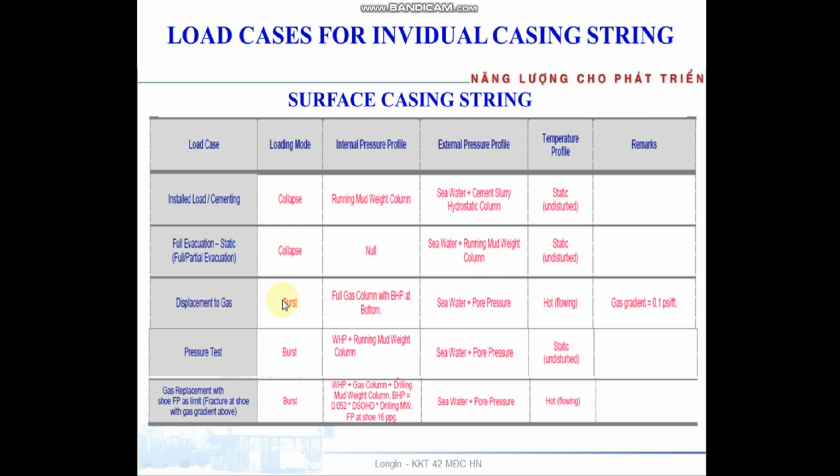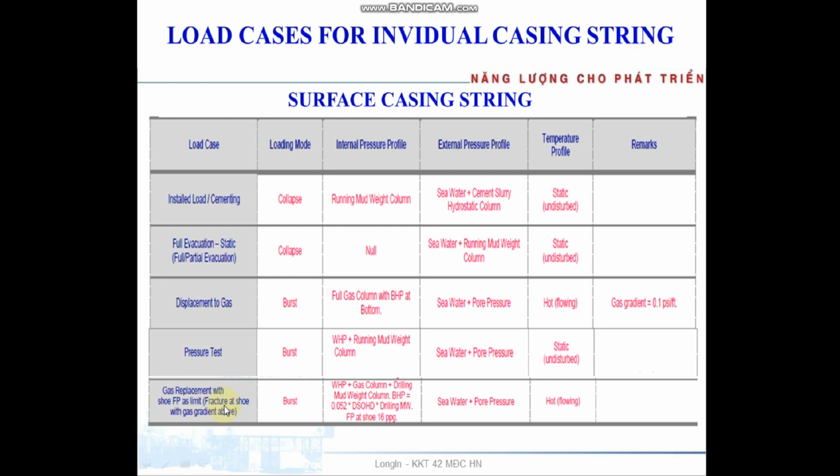Third, full gas displacement, which is for burst. The internal pressure profile is by gas, a full gas column with bottom hole pressure at the bottom. The external pressure profile is by seawater and pore pressure. Fourth, pressure test, which is for burst. It is the surface pressure test and casing test with the running mud weight column inside. The external pressure profile is by seawater and pore pressure.